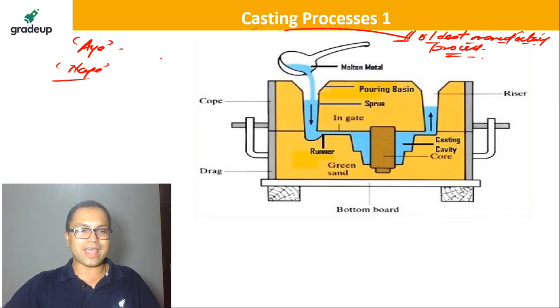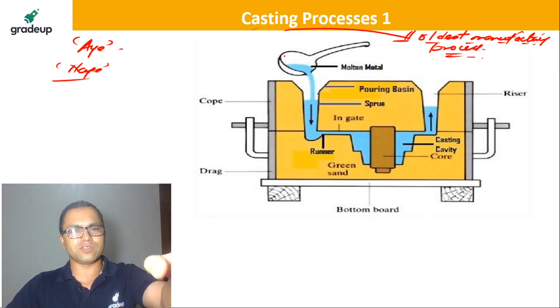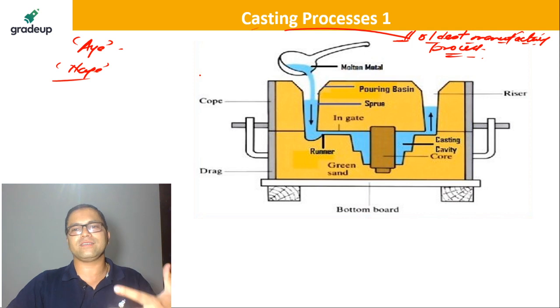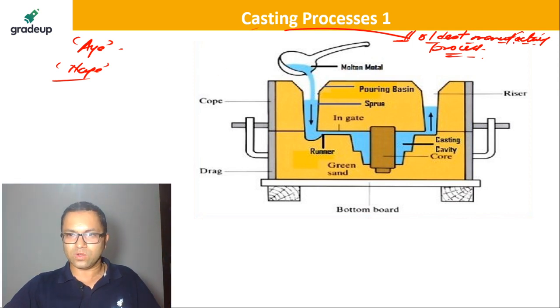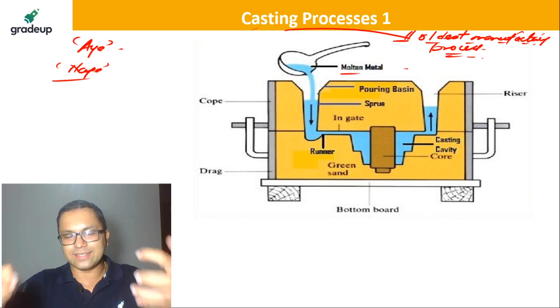So yes, so what happens here? Okay, fine. So how many of you don't know exactly what a casting process is, or even don't bother about that, because we are here to help you. Now, it's the oldest manufacturing process. What happens is this molten metal is poured into a cavity. I hope you understand a cavity, right? A cavity is a hollow passage, you can think something like that.